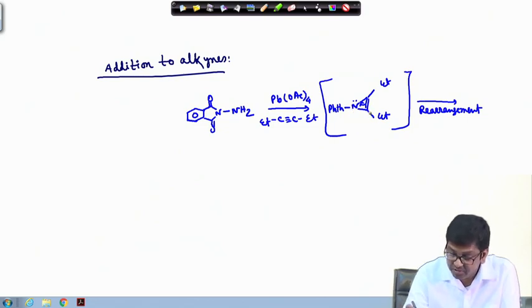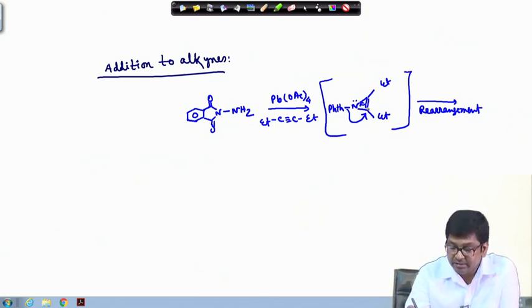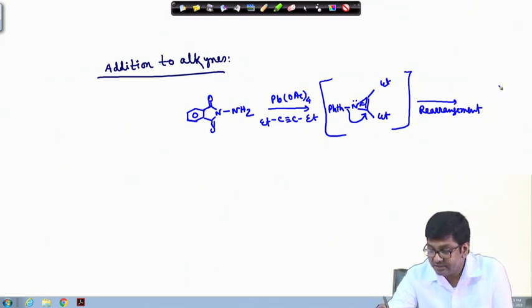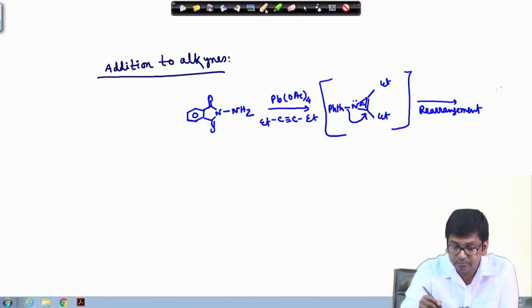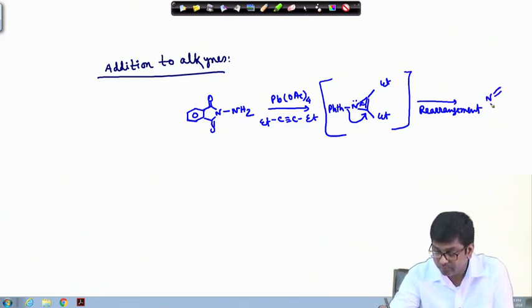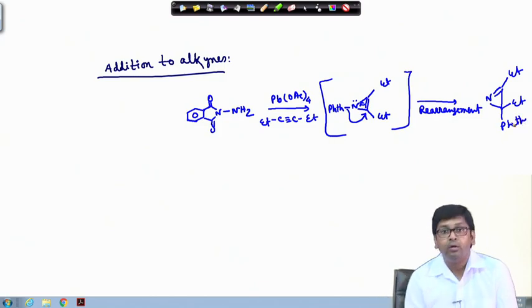That this azirine ring will actually, this phthalimide group will migrate over here, and this one will shift. So, overall the product will be in this case... Okay.